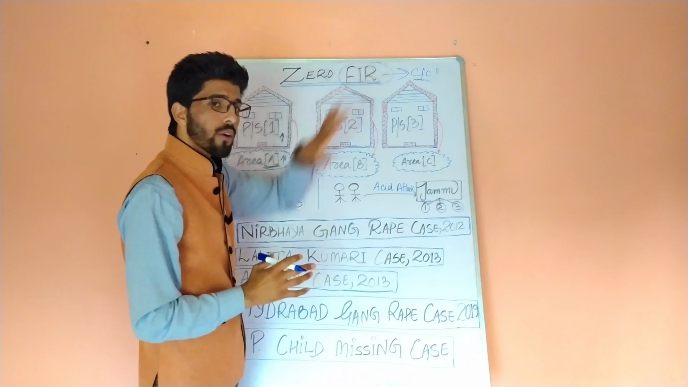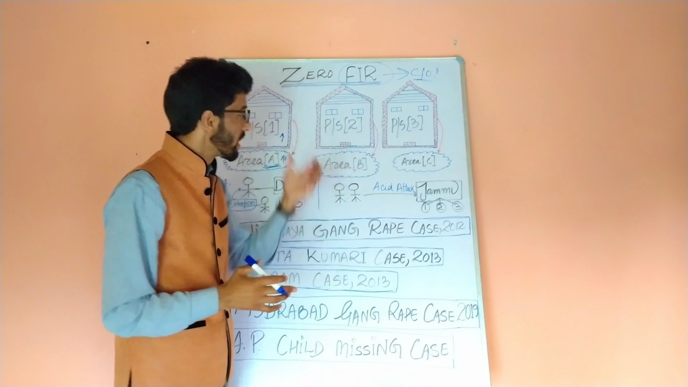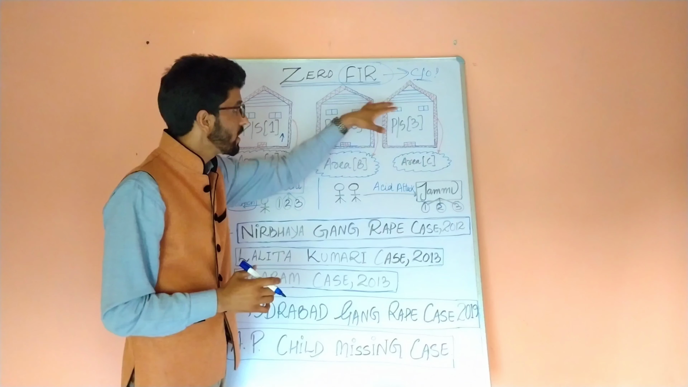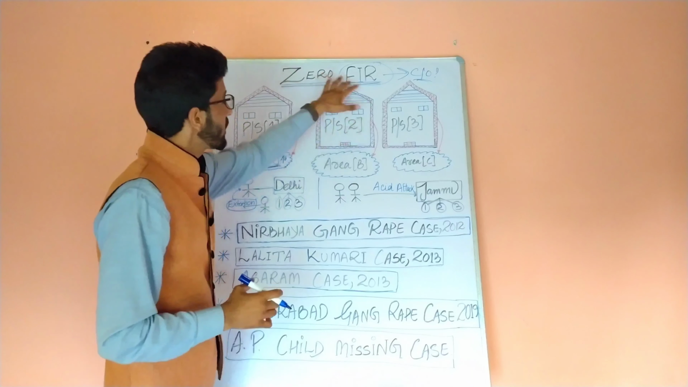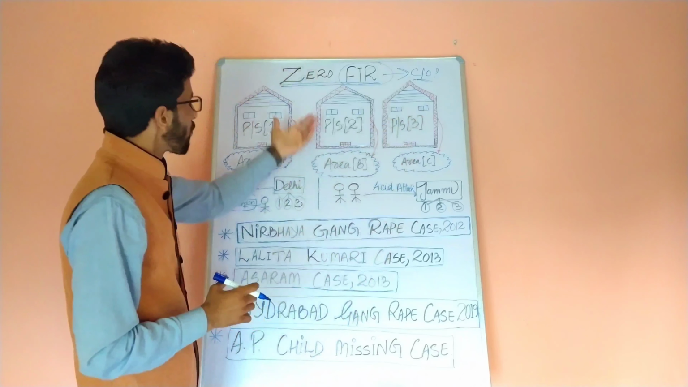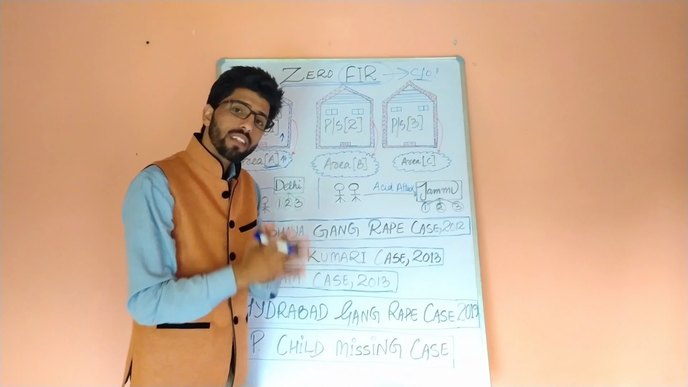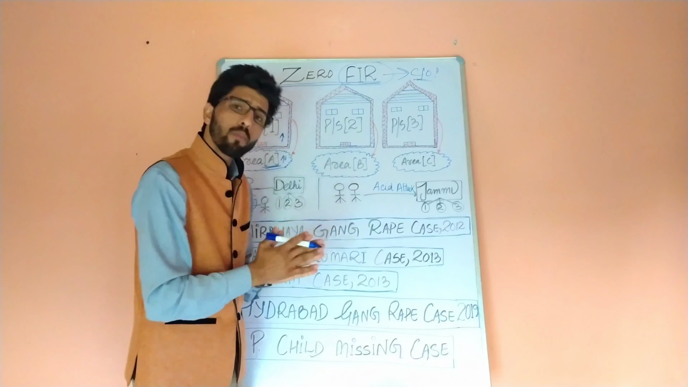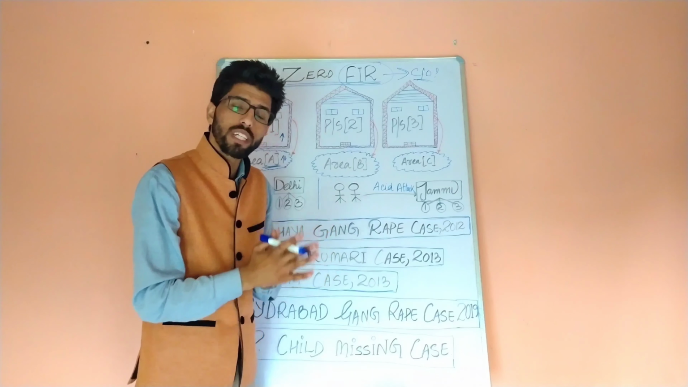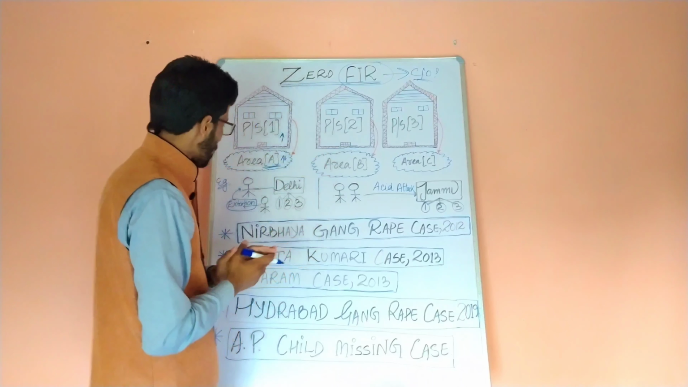But when we talk about Zero FIR, it's a type of FIR, or in other words, it is a sort of exception to the general rule which we have seen by way of examples. How? We'll see that. The Zero FIR concept says that you can lodge an FIR in any police station irrespective of the jurisdiction or irrespective of the location of the crime. We'll take some examples in order to understand the concept.